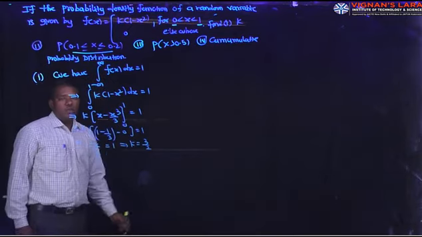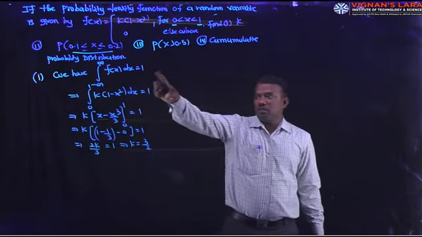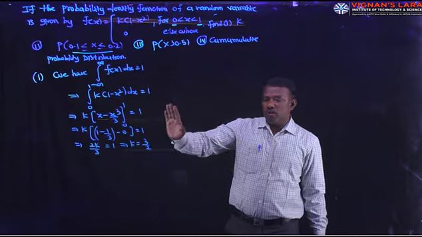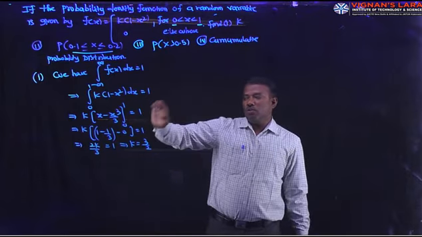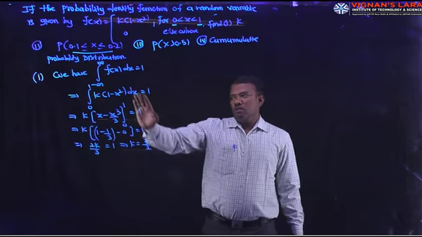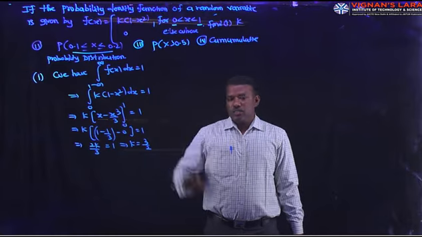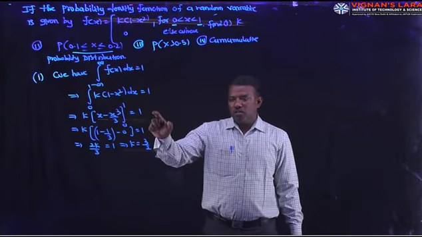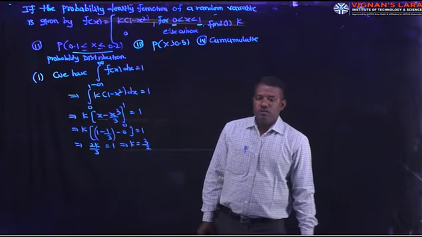Once again, we have integral minus infinity to plus infinity f of x dx is equal to 1. Minus infinity represents the lower limit. Plus infinity represents the upper limit. Here lower limit is 0, upper limit is 1. What is f of x? K into 1 minus x square, and integrate with respect to x in between the limits 0 and 1. Then we get the value of k. Here k is equal to 3 by 2.